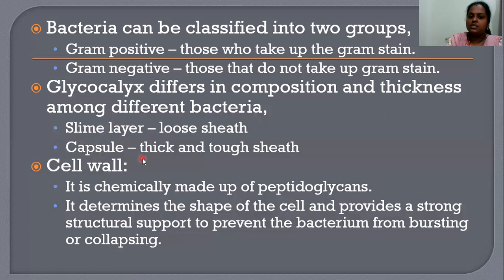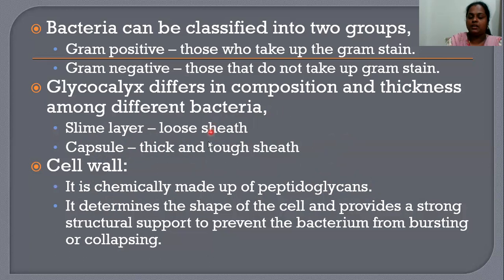If the slime layer is present, they have a loose sheath, and if a capsule is there, they have a thick and tough sheath. It varies in composition from one bacterium to another. Coming to the cell wall, it is chemically made up of peptidoglycans. Very important point. You can expect this question in the exam.